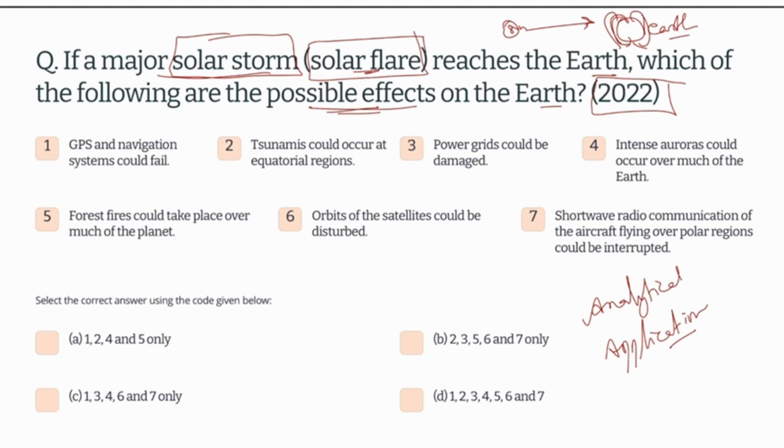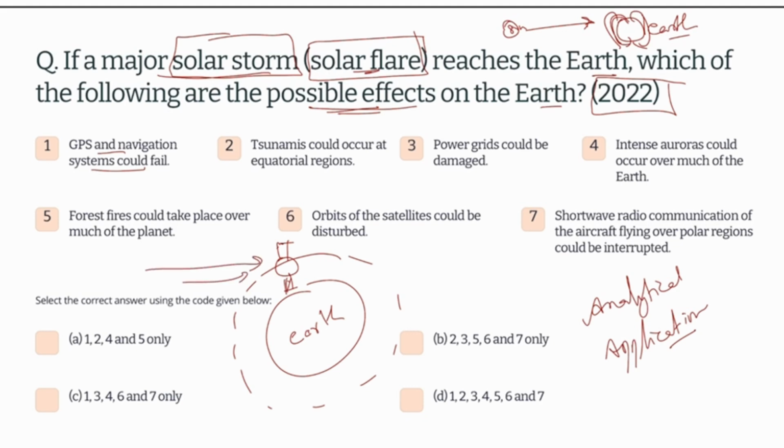GPS and navigation systems could fail. We already know that GPS satellites revolve around the earth, and these satellites will always be in danger when these flares come onto them. So GPS navigation could fail. We can think about it.